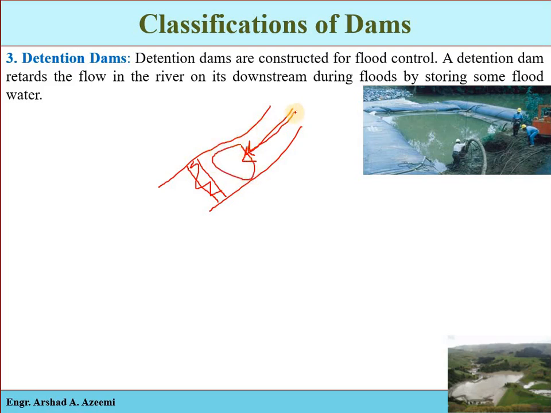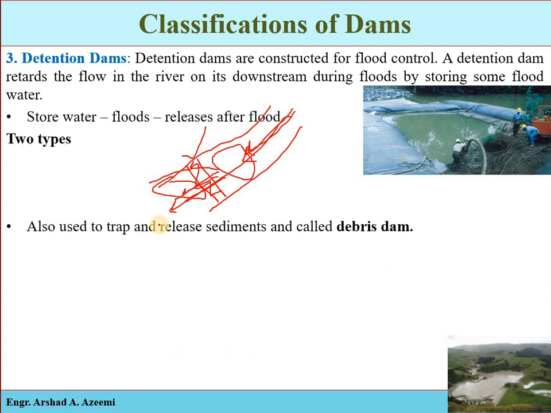Then when the flood recedes, when the flood decreases, that water will be gradually released into the downstream area in a controlled manner. If we do not have such a reservoir, such an obstruction, then the flood water will rush directly into the downstream area and the area will be affected. So by the provision of artificial storage during floods, the flood damage in the downstream area will be reduced. And there are usually two types of detention dams.